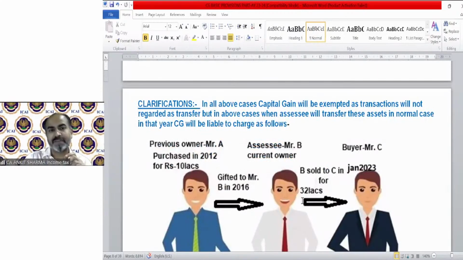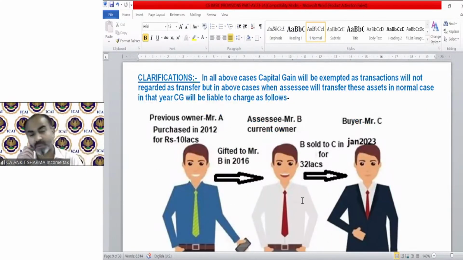So technically, if I am going to ask you one very simple question: what do you think? Will these 11 points be a theoretical concept in the examination or will they be asked as a numerical question? These 11 are exempted transfers.